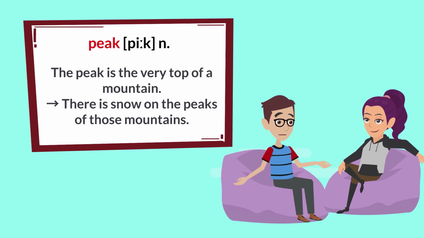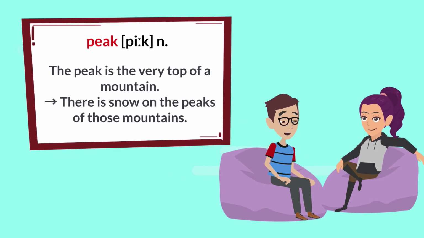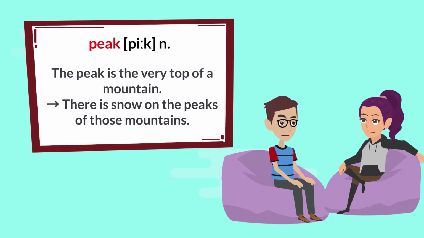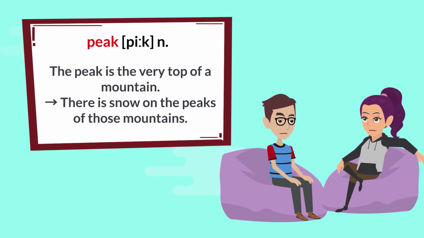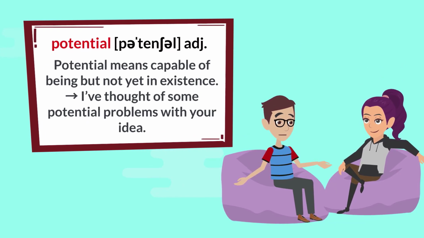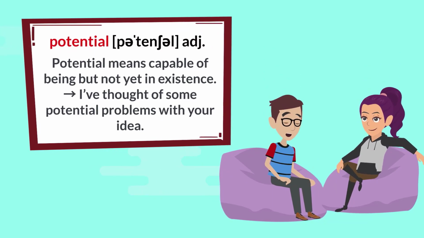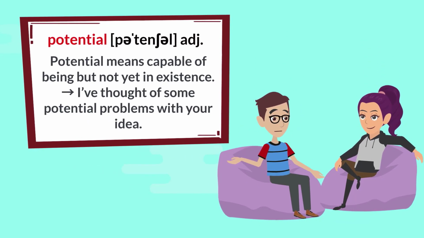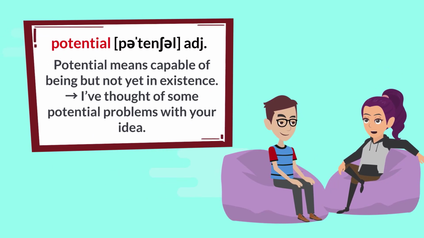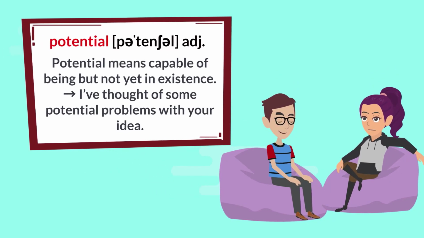Peak. The peak is the very top of a mountain. There is snow on the peaks of those mountains. Potential. Potential means capable of being but not yet in existence. I've thought of some potential problems with your idea.